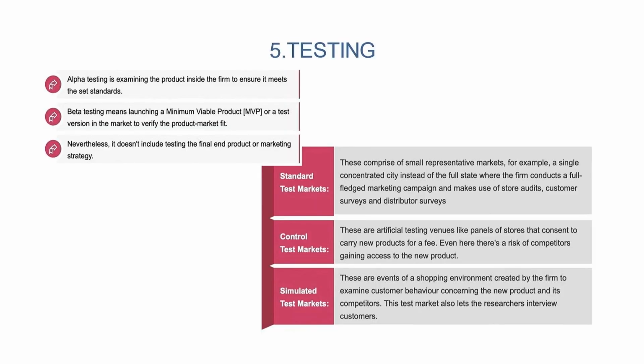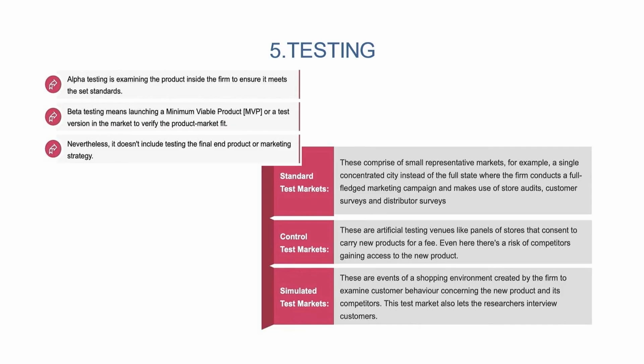So the fifth stage is basically testing. Testing can have different dimensions. The first dimension is the type or stage of testing. One type of testing is known as alpha testing, which is basically examining the product inside the firm, within your company, to ensure it meets the set regulatory standards, the set technical standards and other details, right?